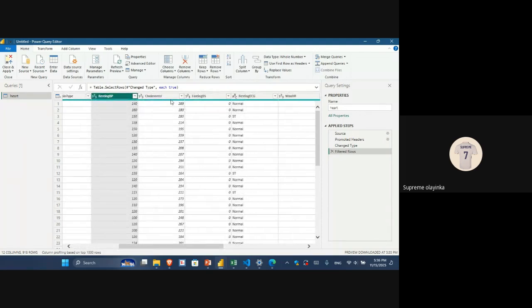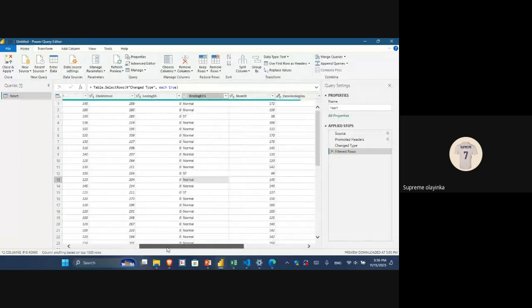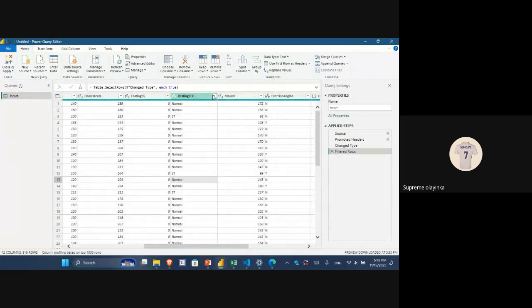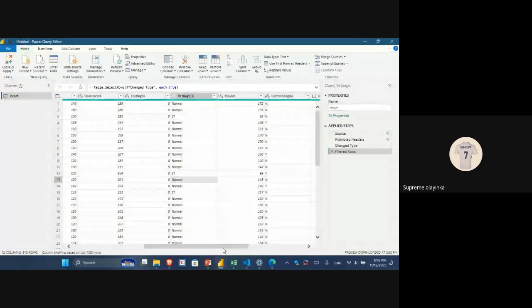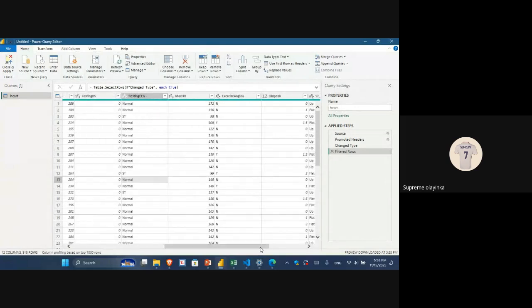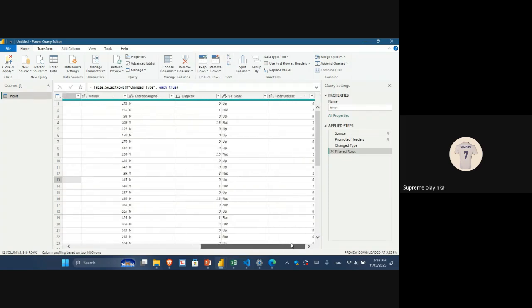So we have our cholesterol level. You can do the same thing. So we have our resting ECG, that is the chest. How do I say it in simpler terms? The heart rhythm. Then we have the maximum heart rate. Then we have the angina, exercise angina. That is, if the person is exercising, N is no, you want to replace that. Y is yes, you want to replace that also. So those are the data cleaning you can do.